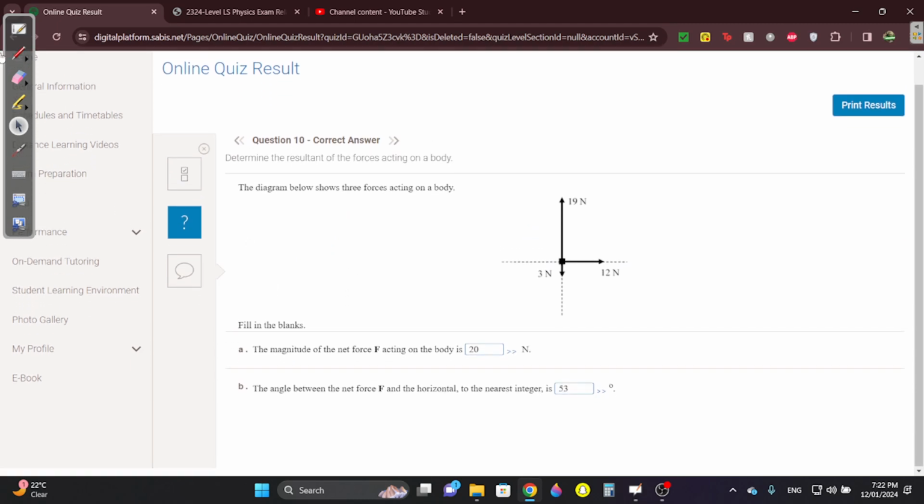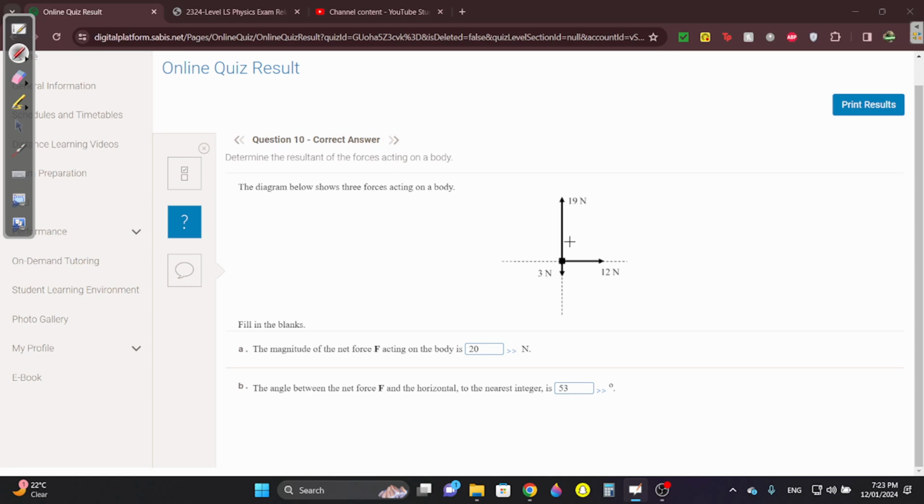Now the forces. The magnitude of the net force F acting on the body is something Newton. Whenever you have a force up and a force right, you have to find the force in the middle by using Pythagoras theorem: radical a squared plus b squared. Here a squared is the vertical force, b squared is the horizontal force. Here we need to find the vertical force.